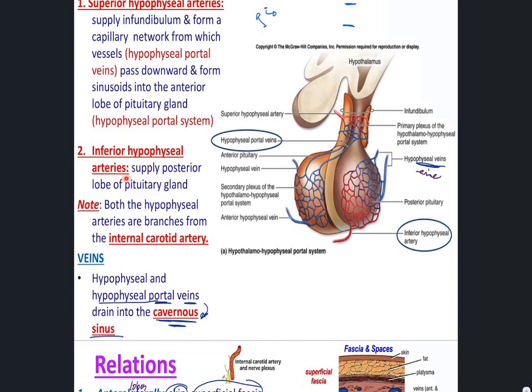Inferior hypophyseal artery supply the posterior lobe of the pituitary gland. So both the hypophyseal arteries are branches from internal carotid, that you have to remember. Veins, hypophyseal and hypophyseal portal veins, drain into the cavernous sinus.